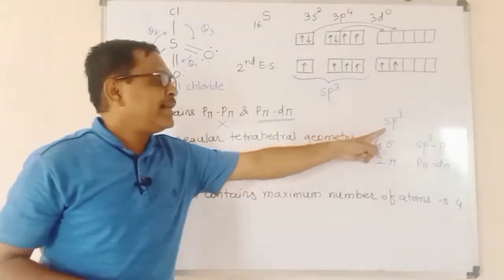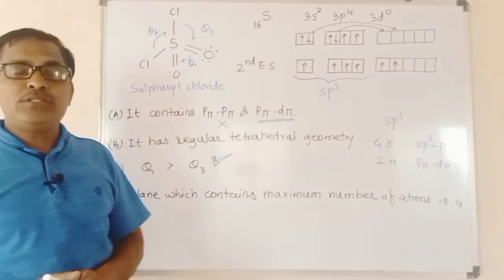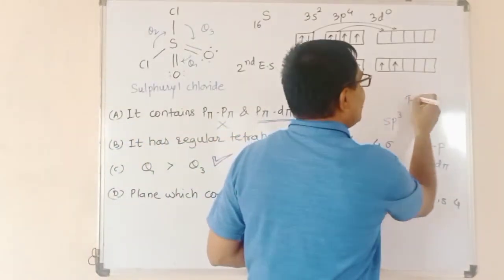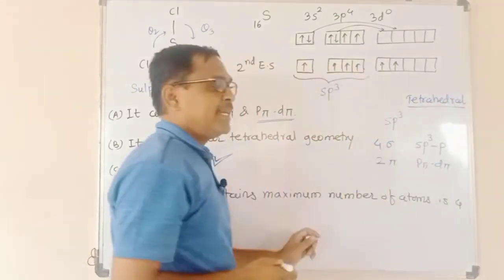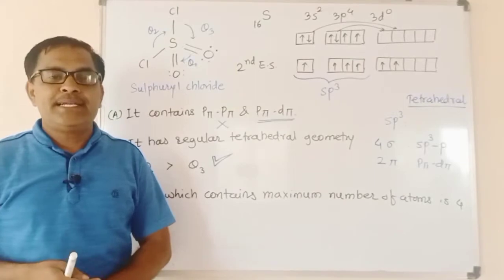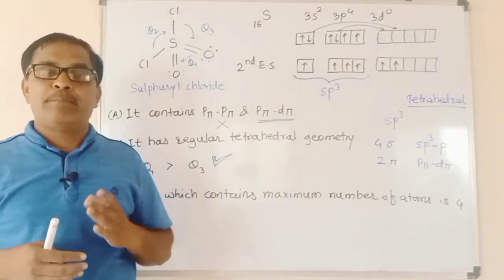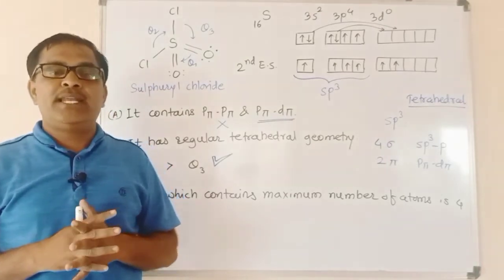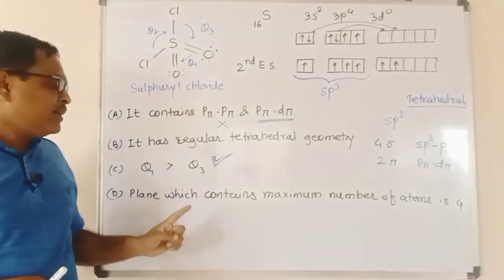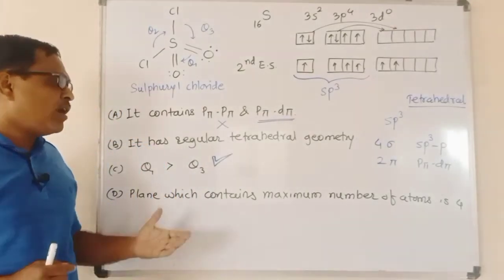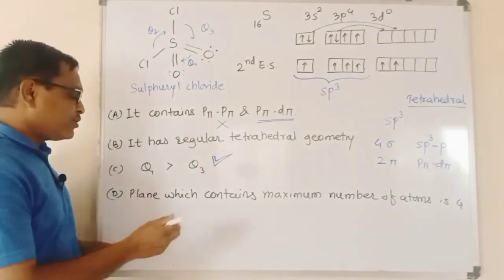As we know that the sp3 hybridization of this sulfur gives the geometry for this molecule as tetrahedral, and we know that in tetrahedral geometry it is a 3-dimensional geometry in which the atoms which lie in a single plane are 3, maximum 3 atoms lie in the single plane, but the 2 atoms present in the molecule, one is present above the plane, second is present below the plane, and therefore the possibility of the existence of 4 atoms in one plane is not possible here,